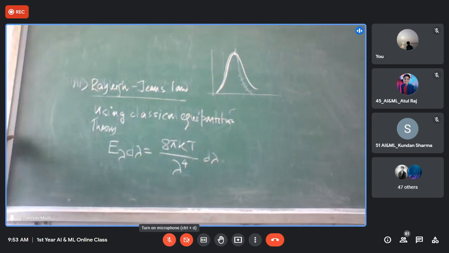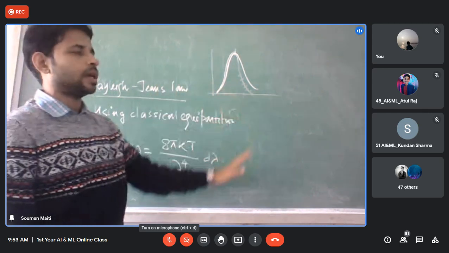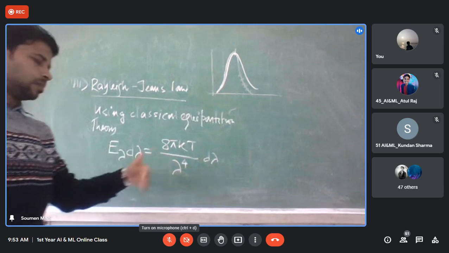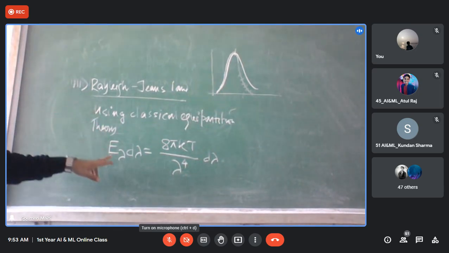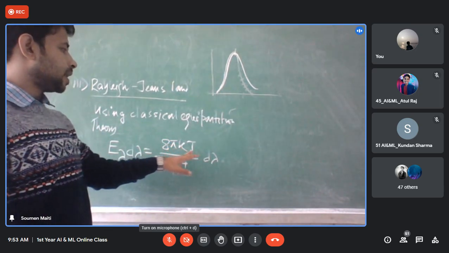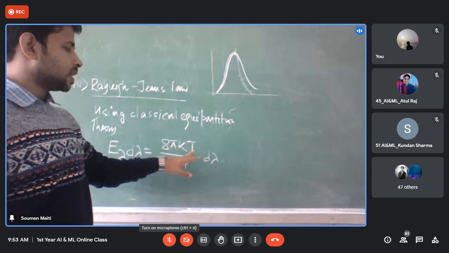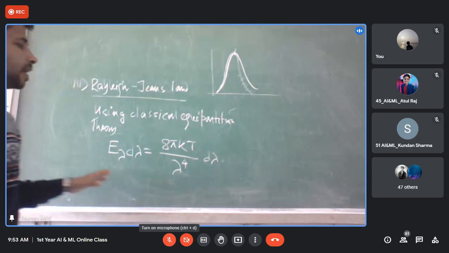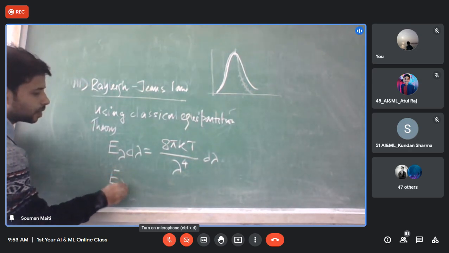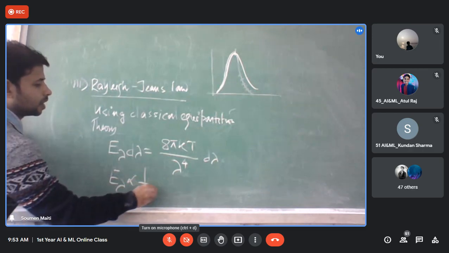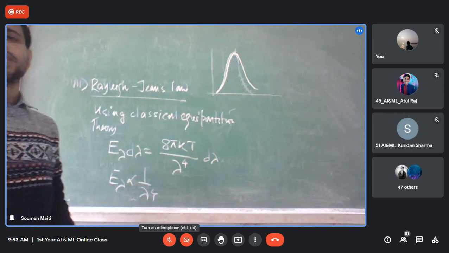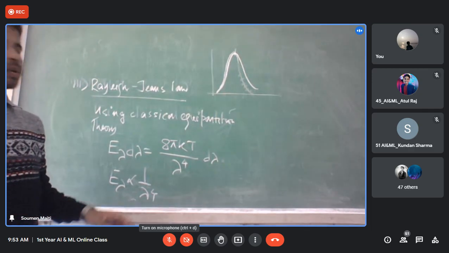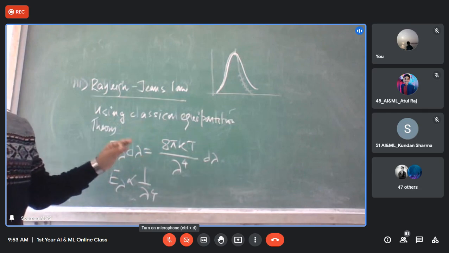Where the equation comes from, I will come back to maybe after this class or at the end of this class. So they predicted that E lambda is equal to 8 pi kT by lambda to the power 4, where k is the Boltzmann constant, T is the temperature, and lambda is the wavelength. That is, E lambda is proportional to 1 by lambda to the power 4. This is the formula predicted by Rayleigh-Jeans.